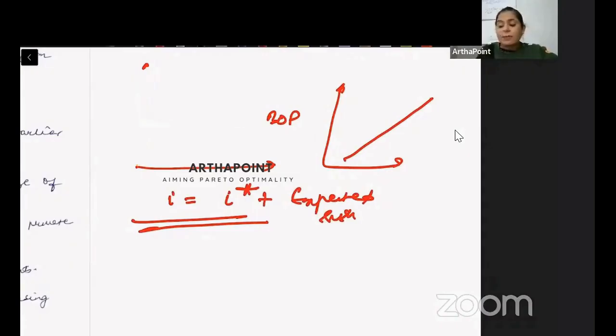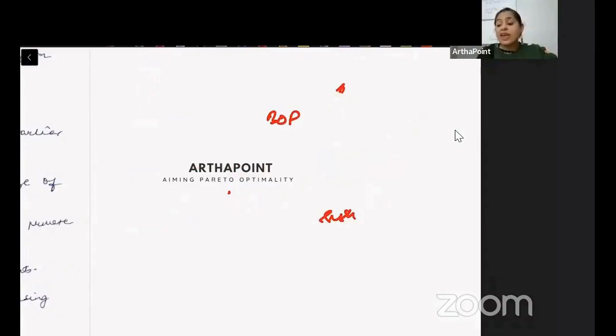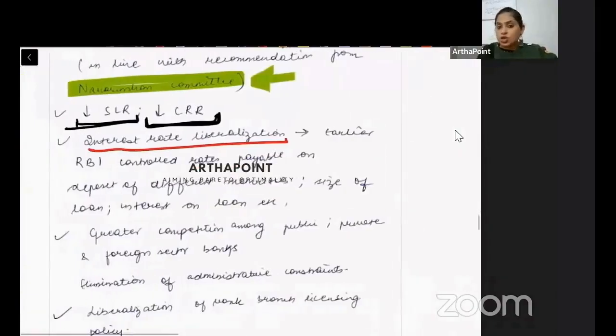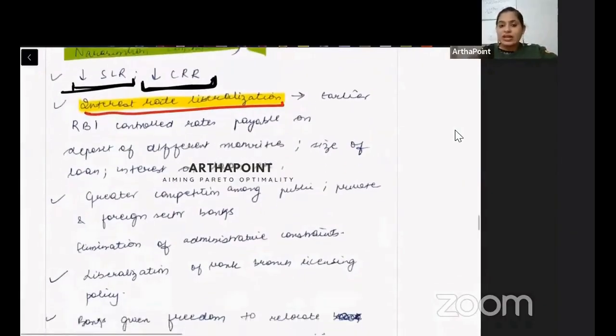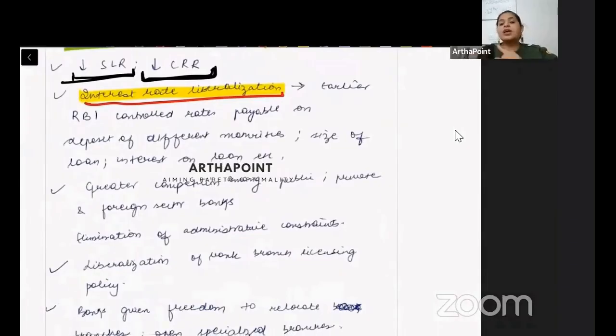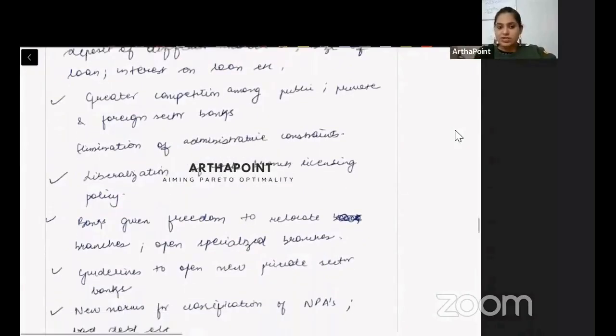But what happened in India is that we were doing heavy controlling of the interest rate in India. So we had to let go. We had to bring liberalization in the interest rate. This is what this says. So earlier RBI was controlling the interest rate. It was telling कि इस maturity पे इतना interest होना चाहिए, इस size of loan पे इतना interest होना चाहिए, with no power or no autonomy given to any bank. थोड़ा भी autonomy नहीं था. Now this is not the thing. Do you see that different banks have different interest rates? So they are given that autonomy now, right? So we had to do interest rate liberalization.